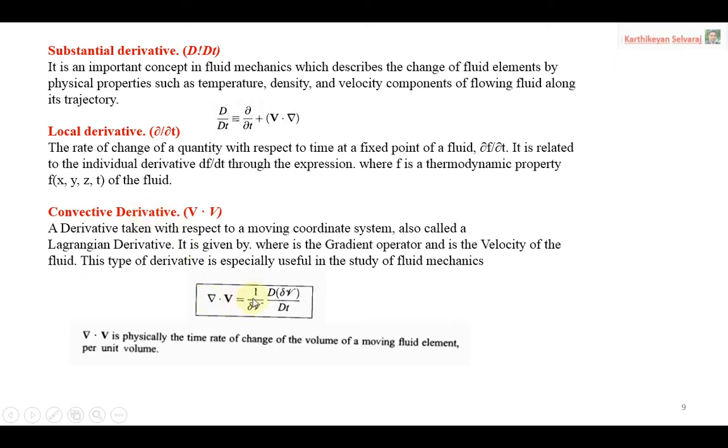So del dot V is nothing but 1 by delta V into d(delta V) divided by dt. So this is the expansion of your convective derivative. The meaning of the convective derivative is, physically, the time rate of change of volume of the moving fluid element per unit volume. So that is the meaning of your convective derivative.